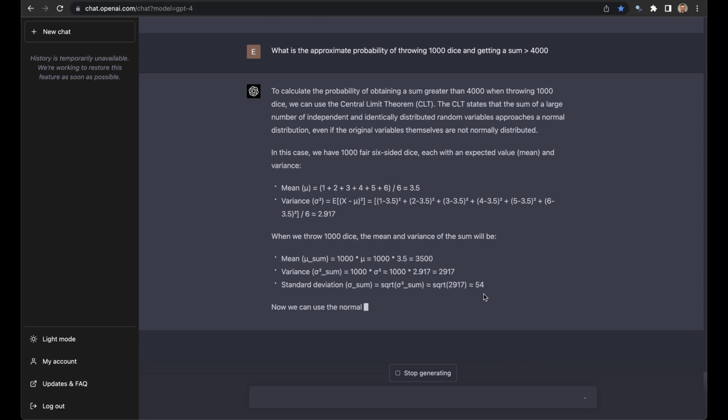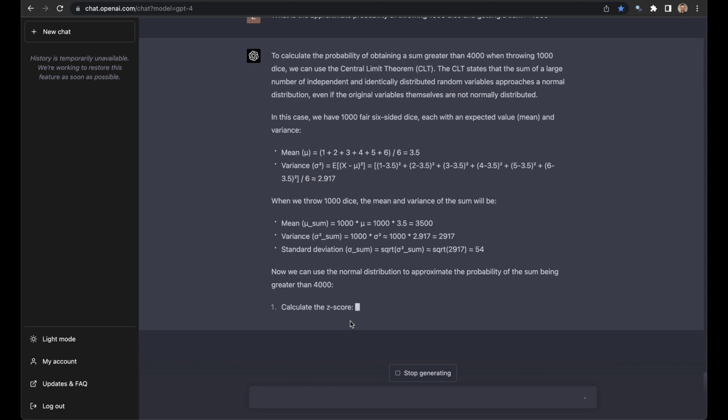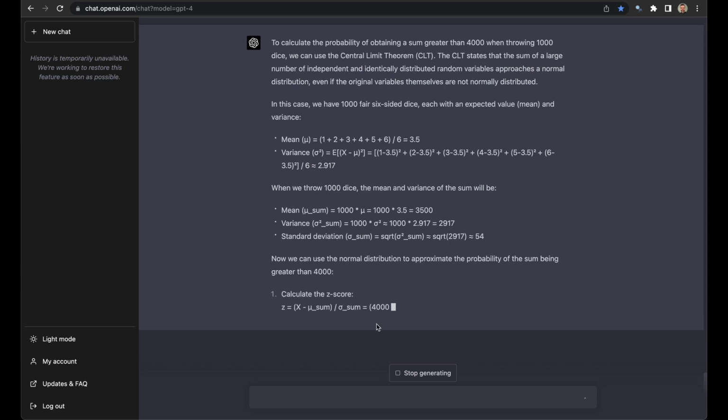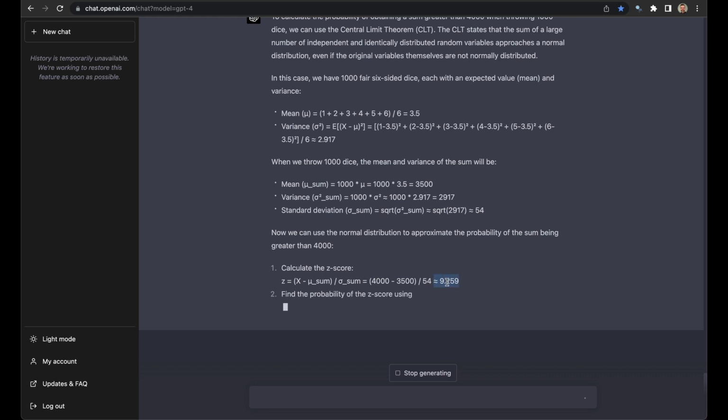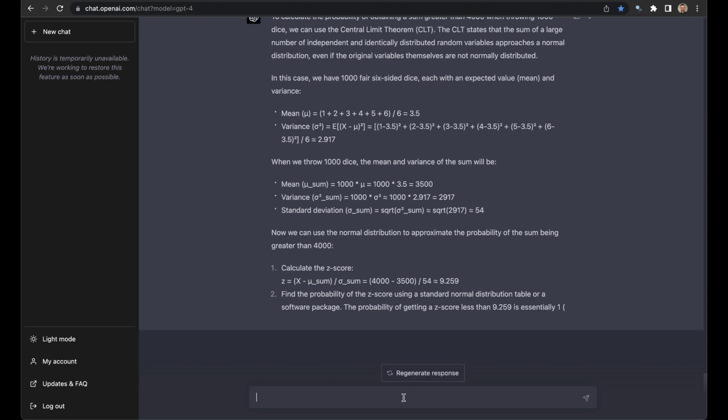Yeah, standard deviation. Great. Okay, yeah, you need to get the z-score. That's the key. Oh, this is so cool. It does that little approximation. Okay, great. Awesome job.